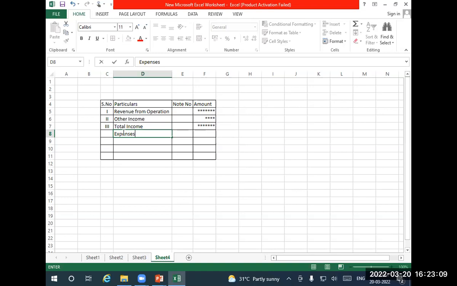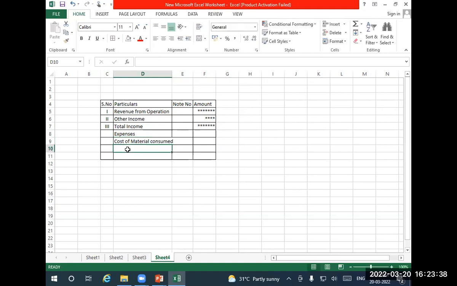Point number 4, employee benefit expenses. Under the expense column, we are writing all these things. Cost of material consumed.